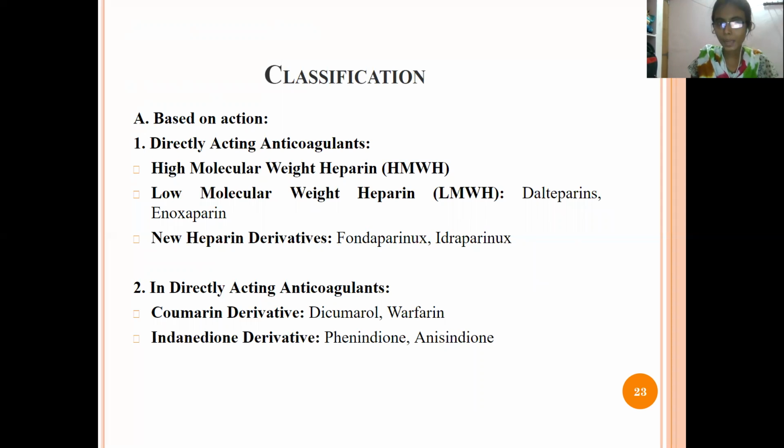In new heparin derivatives, that is fondaparinux and idraparinux. If you see the indirectly acting anticoagulants, that is coumarin derivatives and indanedione derivatives. The coumarin derivatives are dicumarol and warfarin, and the indanedione derivatives are phenindione and anisindione.